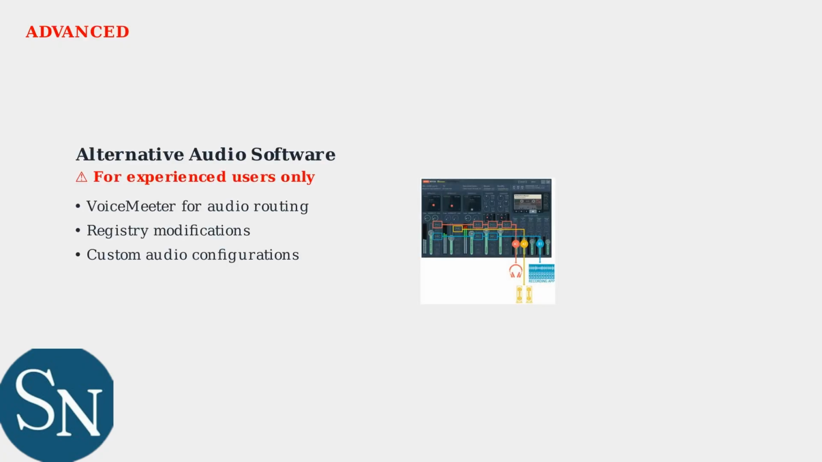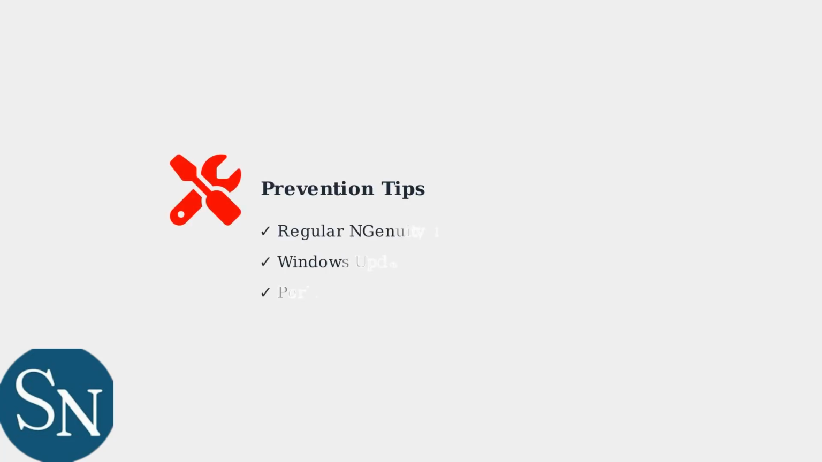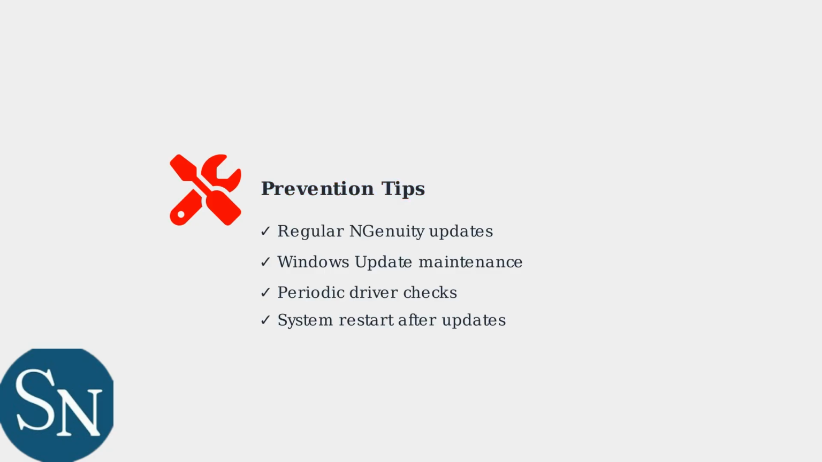For persistent issues, advanced users can try alternative audio routing software like Voicemeeter. This provides more control over audio devices but requires technical knowledge to configure properly. To prevent future issues, regularly update your Ingenuity software and maintain your drivers through Windows Update. This proactive approach will keep your Cloud 2 headset working smoothly.